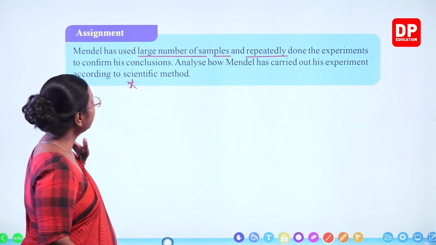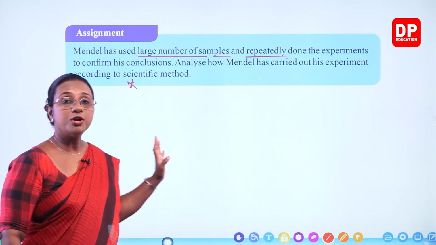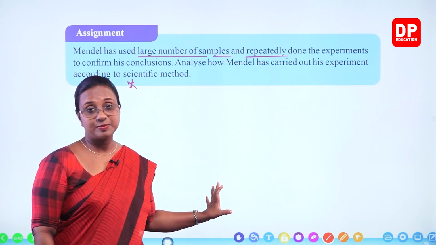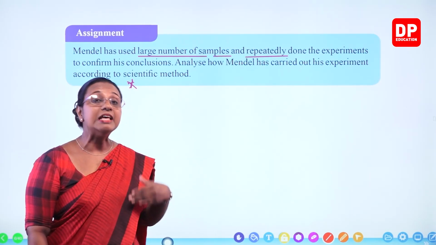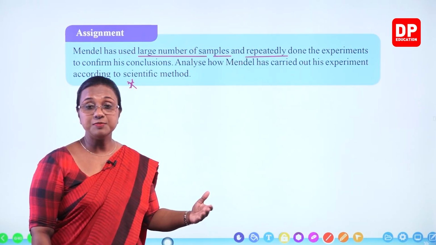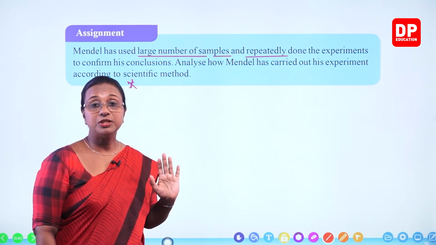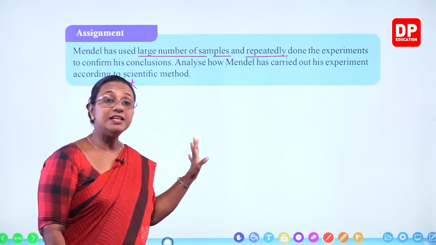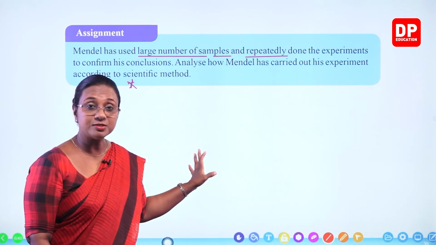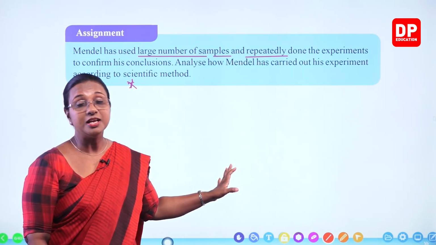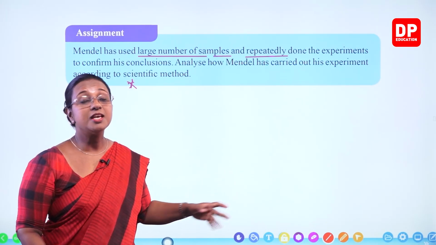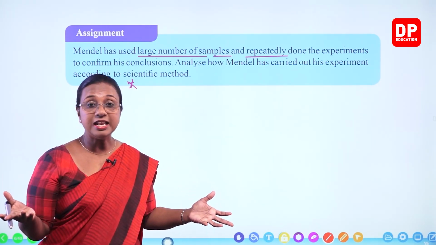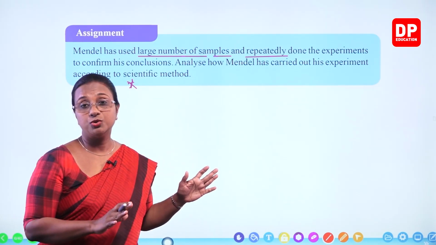So what they want you to do is look at the procedure he used for his experiments and how he repeated it so many times so that he could come to the conclusion. And remember students, when Mendel did the experiment and explained the inheritance process, nobody knew about genetics, genes, DNA molecules, nothing.